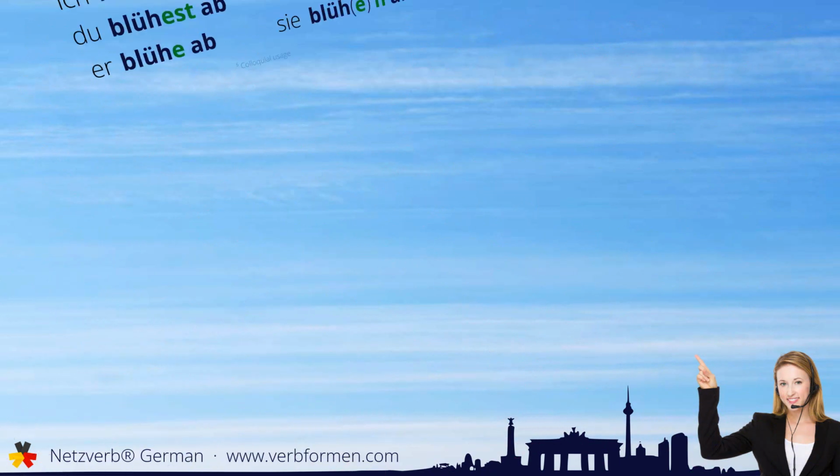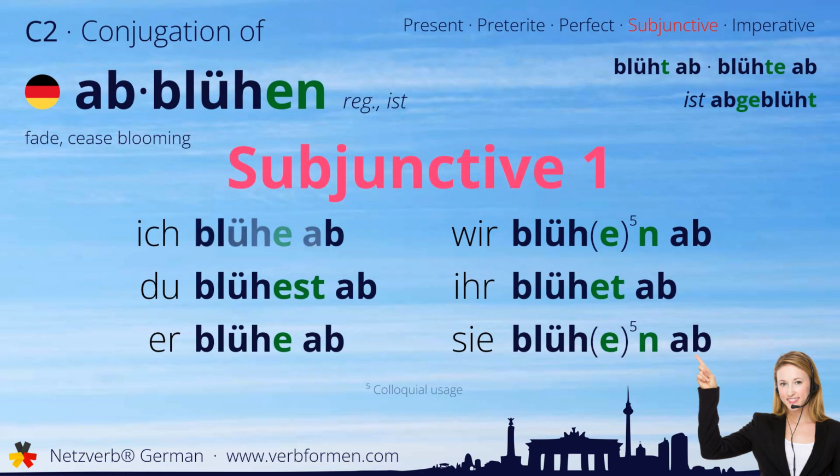Next up is the subjunctive one. Ich blühe ab. Du blühest ab. Er blühe ab. Wir blühen ab. Ihr blüht ab. Sie blühen ab.